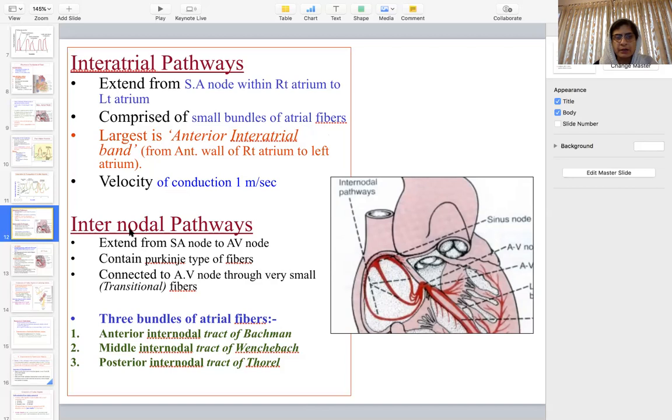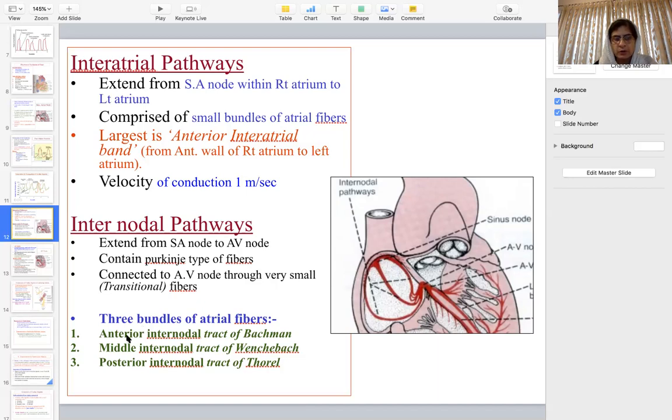The second is the internodal pathway between the SA node and the AV node, so that the impulse can enter into the ventricles. It extends from the SA node to the AV node and contains Purkinje-like fibers, not true Purkinje fibers, connected to the AV node through very small transitional fibers. This internodal pathway has 3 bands of atrial fibers.